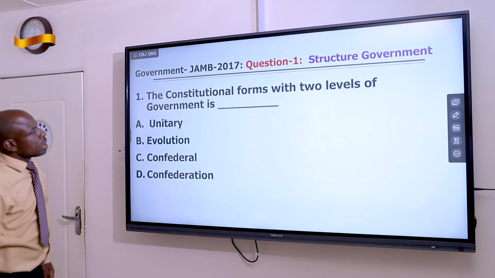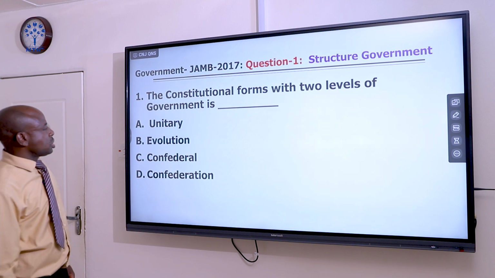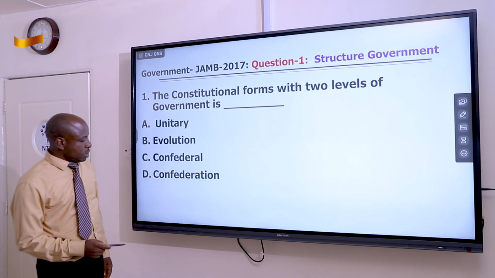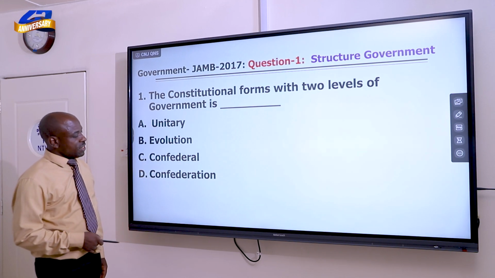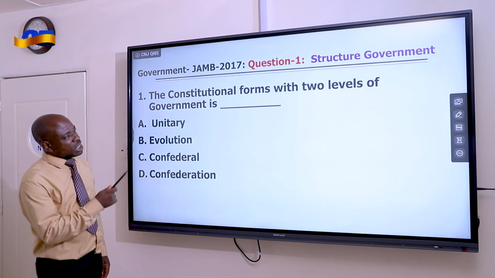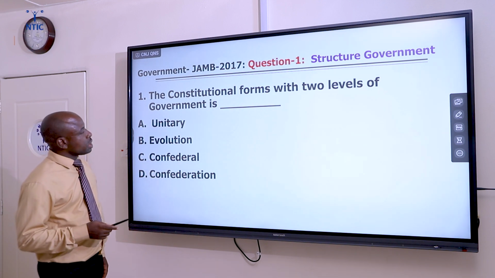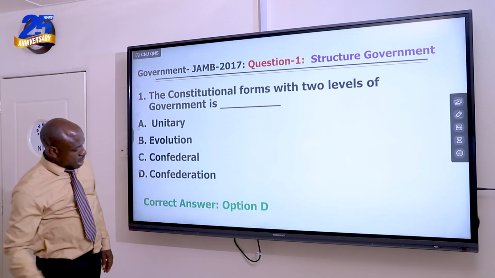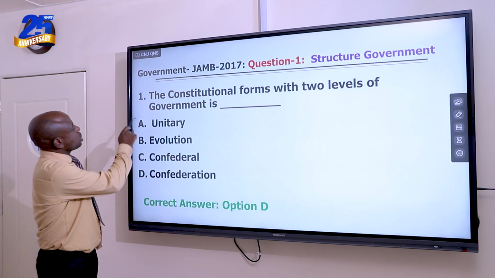The constitutional form with two levels of government is dash. A, unitary, B, devolution, C, confederal, and D, confederation. The right answer to this question is D, confederation, because it has two levels of government, the center and the component units. Option D is the right answer. We go to the next question.